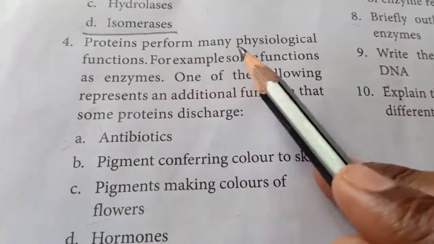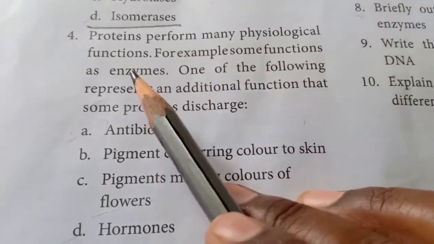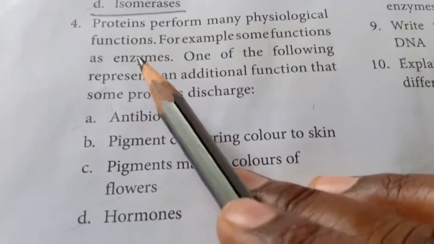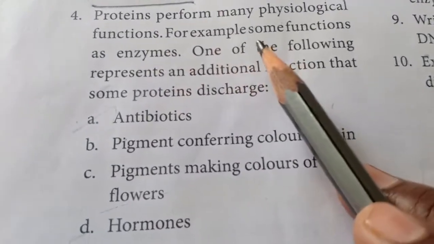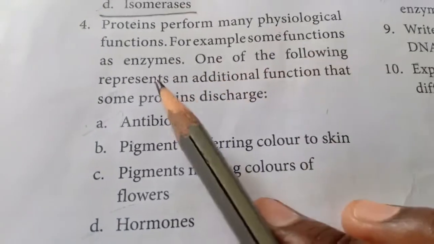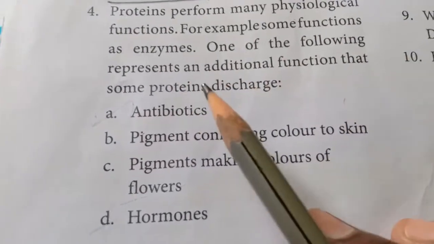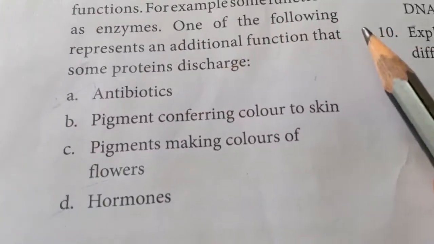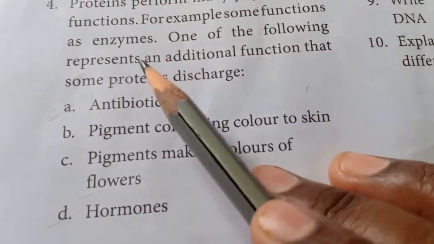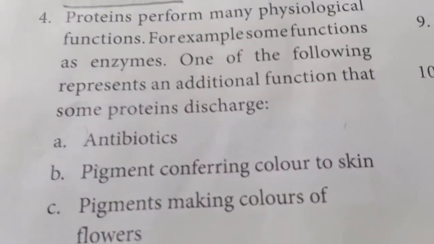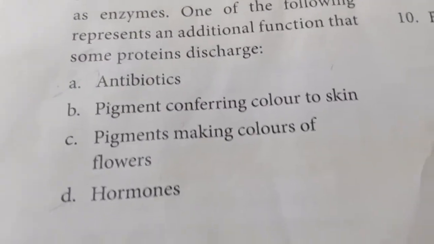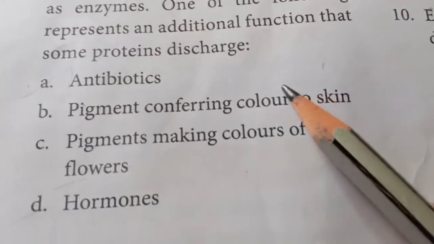Proteins perform many physiological functions. Okay, proteins do many functions. For example, some function as enzymes. Which one of the following represents an additional function? Apart from the enzymatic function, proteins also do some additional function. What is it? Is it an antibiotic?